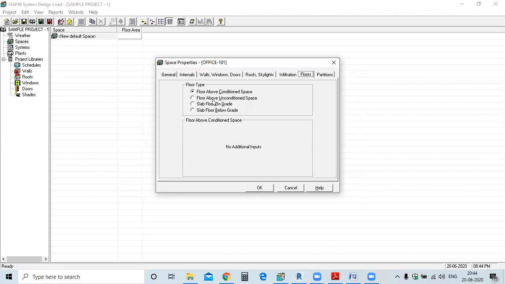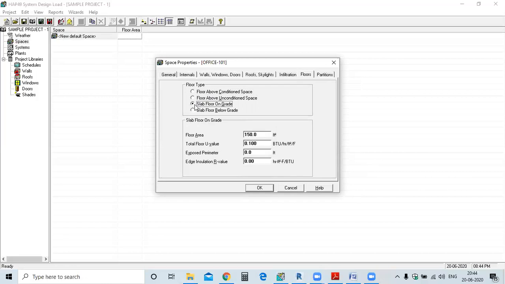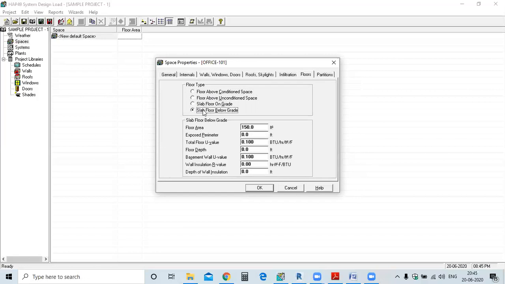Means if you are calculating the load of a room on the first floor, and below on the ground floor the room is conditioned, meaning the floor below has air conditioning, then we'll opt for this one. But if the floor below the design room is unconditioned, then we'll opt for this one. If the room we are designing is on the ground level, we select slab floor on grade. But if the floor is below the ground level, meaning the basement, then we'll opt for this one.